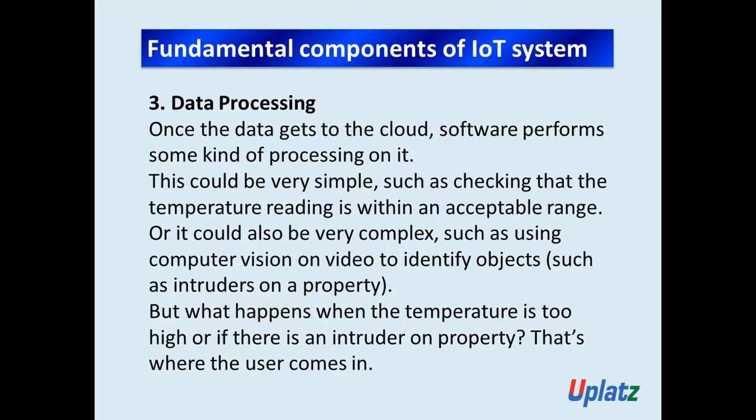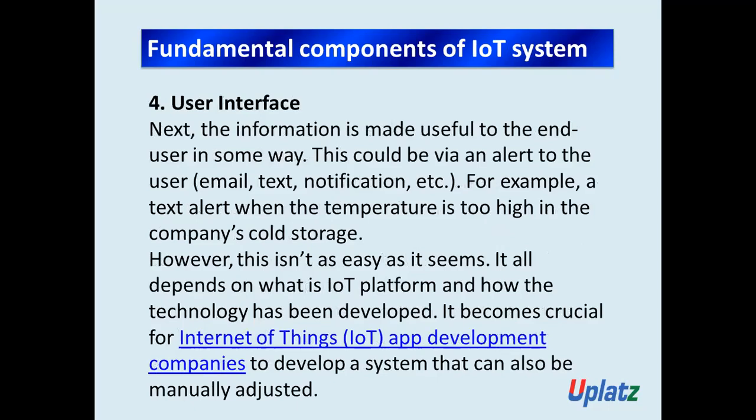So in data processing, once the data gets to the cloud, software performs some kind of processing on the data. This could be very simple, such as checking the temperature reading is within an acceptable range, or it could also be very complex, such as using computer vision on video to identify objects, such as intruders on a property. But what happens when the temperature is too low or too high, or if there is an intruder on the property? That's where the user comes in. Got the point? Yes. Now let's see the fourth component.